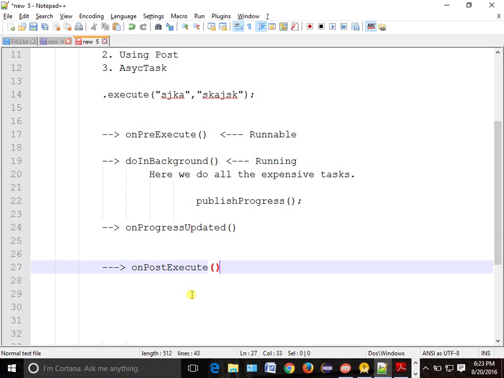So what does onPostExecute mean? What is the state? It is your terminated, or destroyed.